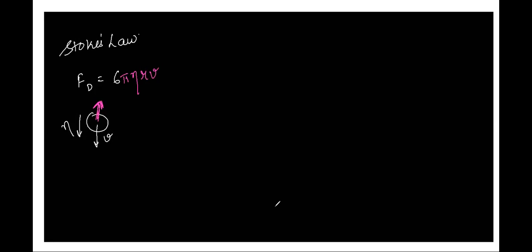Now, can you try this, Karuna? If now we know the relation between terminal velocity and mass, can we find out the relation between drag force and mass?